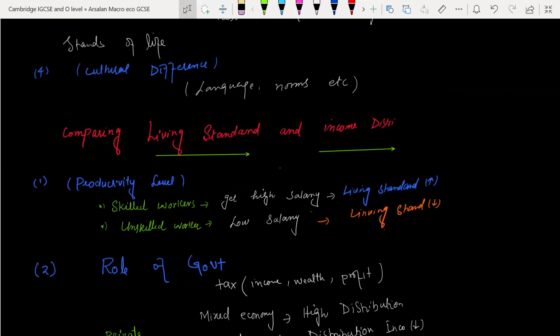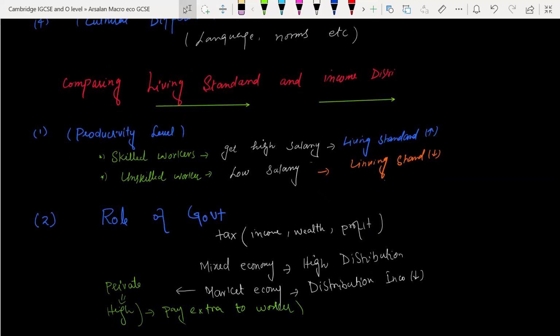Our income distribution depends on different factors. For example, productivity level. There are two types of workers: skilled workers and unskilled workers. Skilled workers will definitely get a high salary and their living standard will also be high.